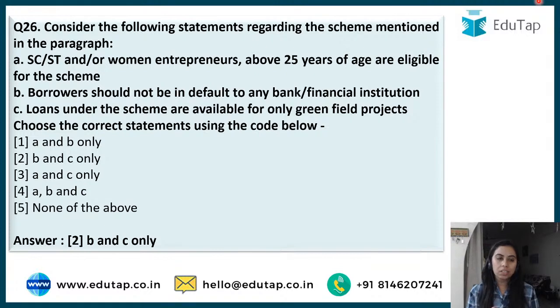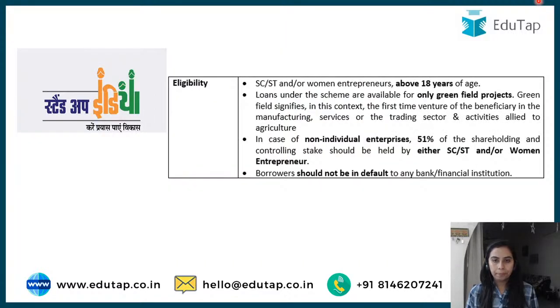Greenfield projects are the projects which are going to be started new. So this is for new projects. Age can be 18 years, not 25. It is only for greenfield. Brownfield projects are the ones which are already going on, but this is only for greenfield projects, right? Borrowers should not be in default. Very important point: in case of non-individual enterprises, 51% of the shareholding and controlling stake should be held by SC, ST or women entrepreneurs. This is a very, very important point.